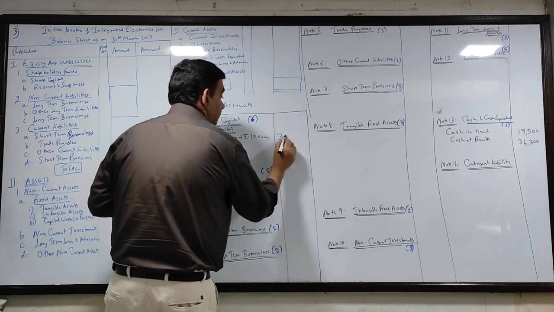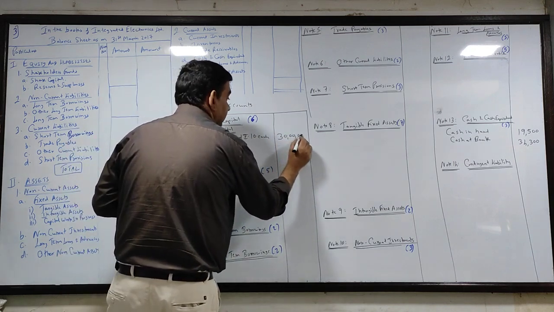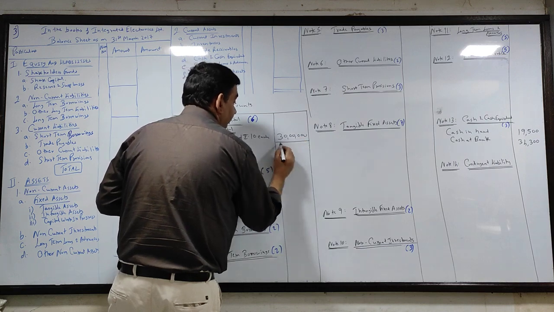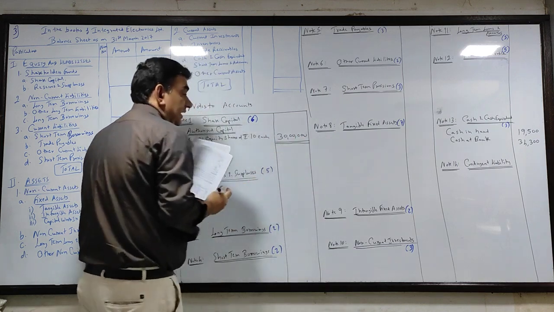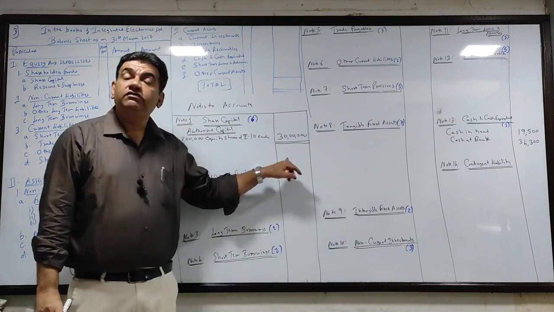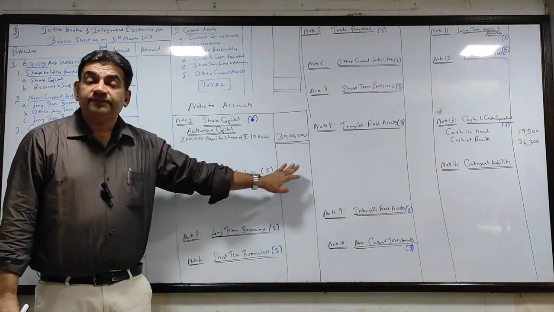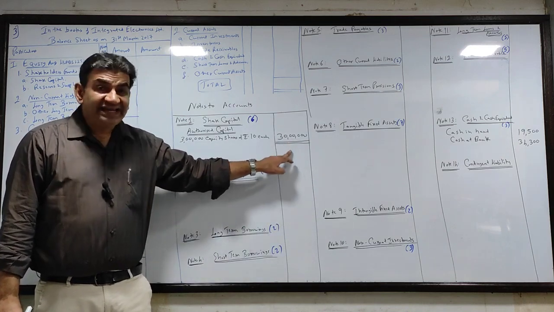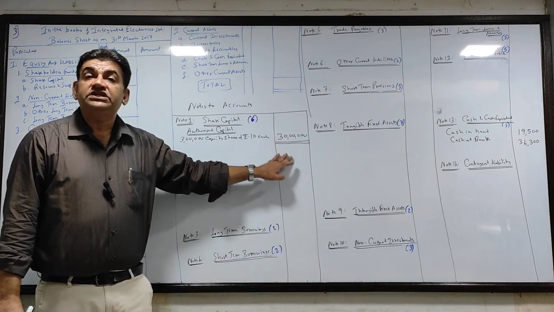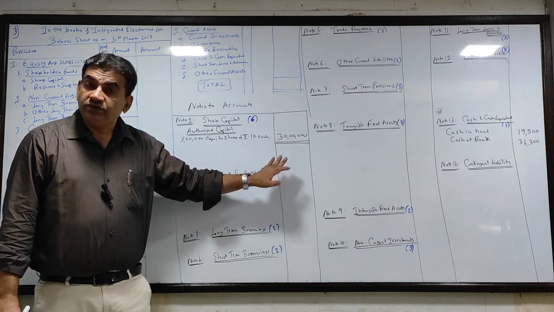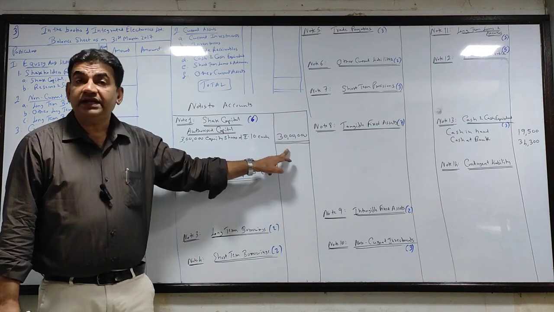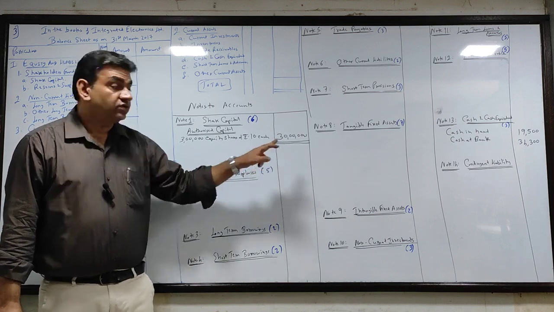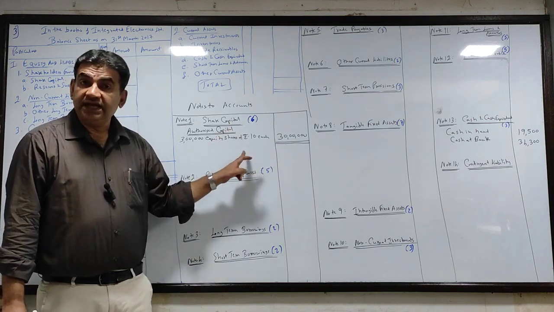So this is 30 lakhs, and after 30 lakhs, put 2 lines like that. You all know very well. Why 2 lines? Because when you do the total, you will not take this 30 lakhs. This is just for presentation. When you take the total, you will not take into consideration this 30. So see, 2-3 lines went here.